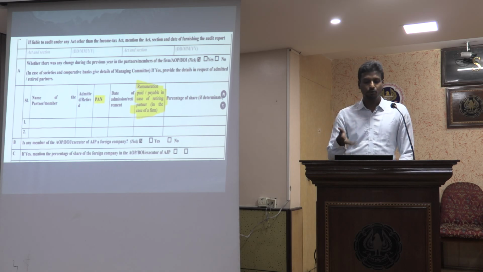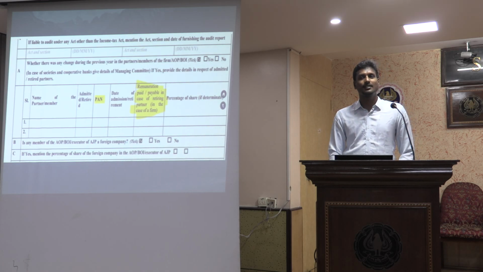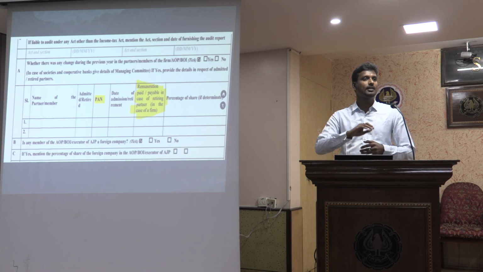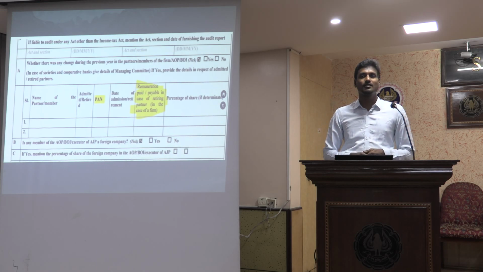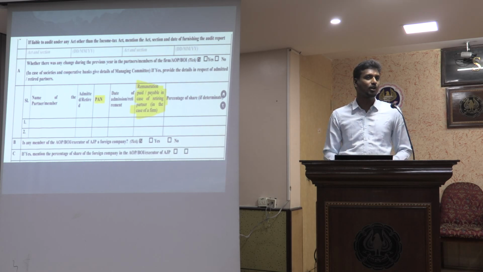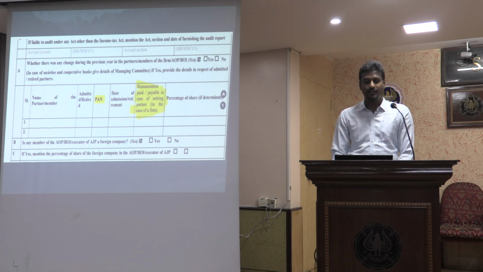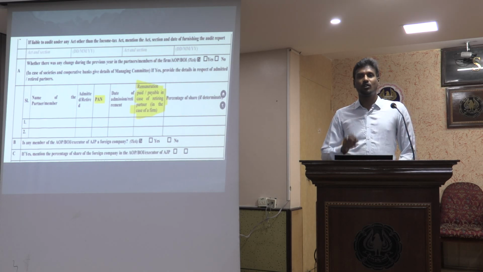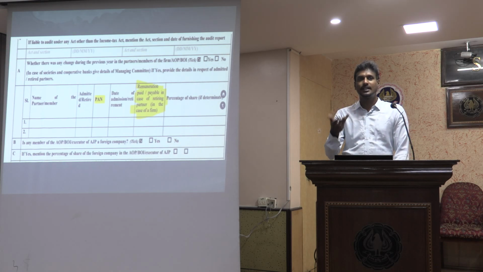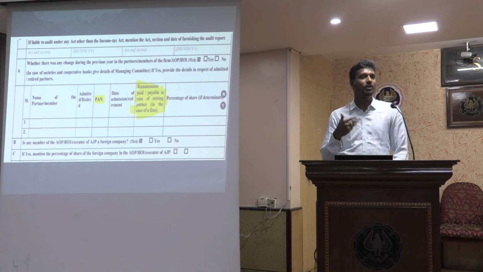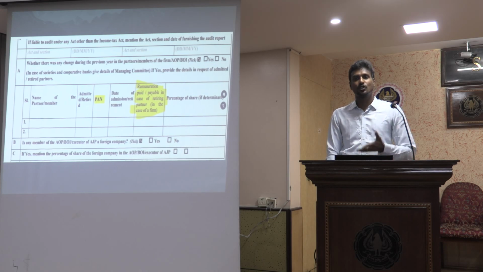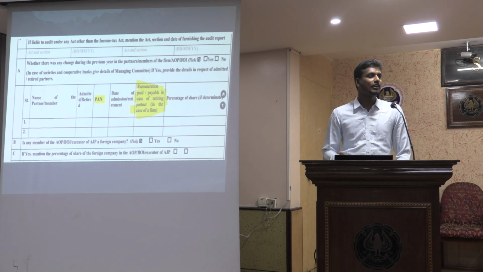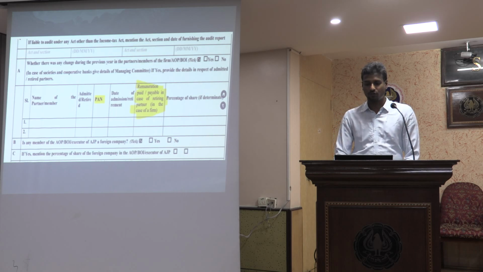Now this has to be computed and given, and once this is given, probably this can be cross-checked under the retiring partner's return, whether he is offering that as remuneration or not. So you can check that. And usually this is also asked to check, at certain times, whether the remuneration or the amount is paid in a form other than actual money, by way of distribution of immovable properties also.